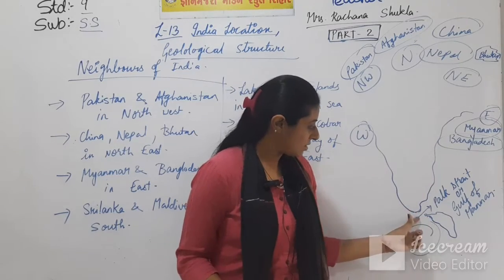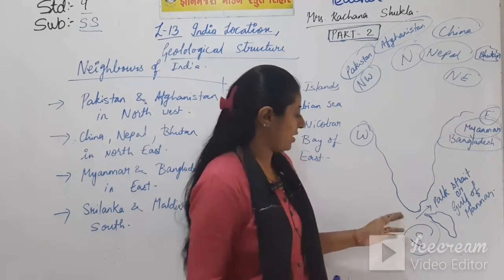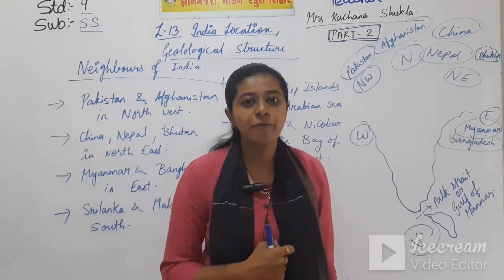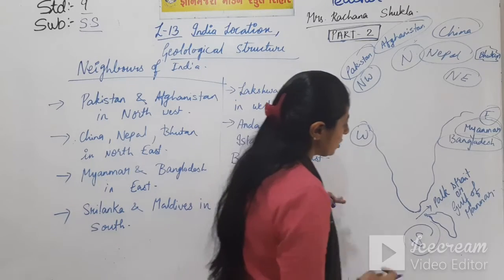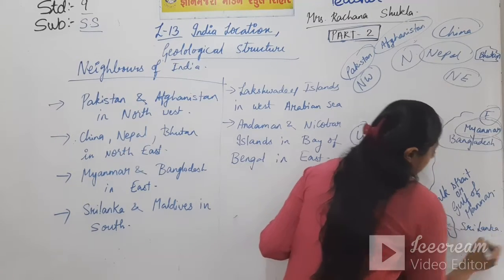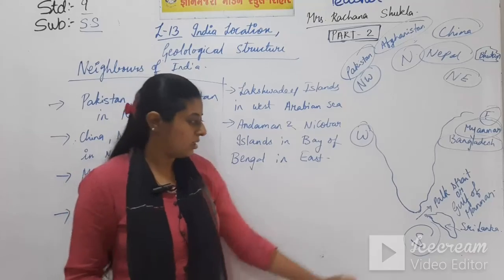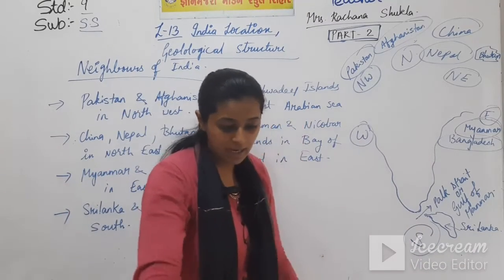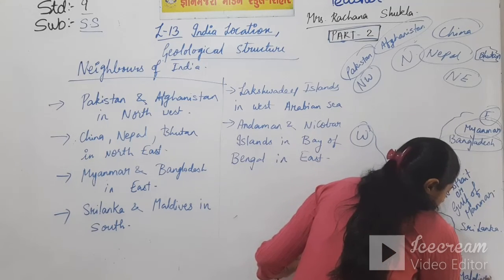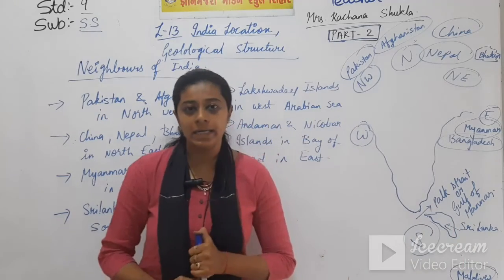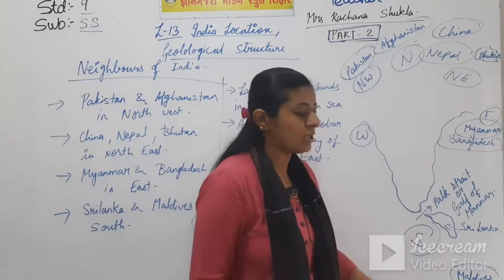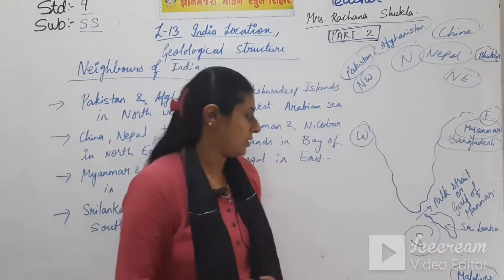Then talking about the two neighbors here, it's Sri Lanka, our neighboring country in the Indian Ocean. Then comes Maldives. Maldives is a small island country, a different country, connected with India through sea route. It is very near to India.